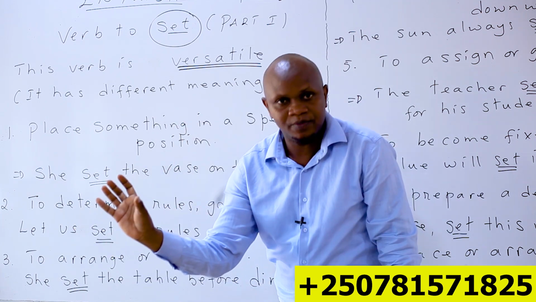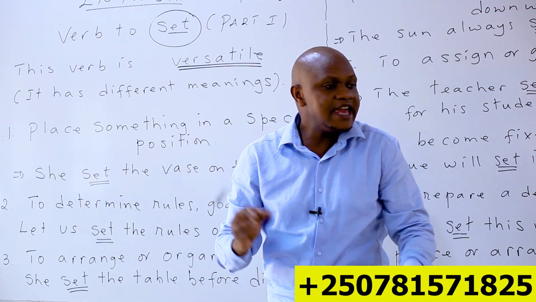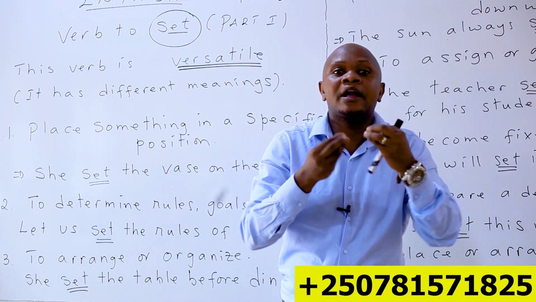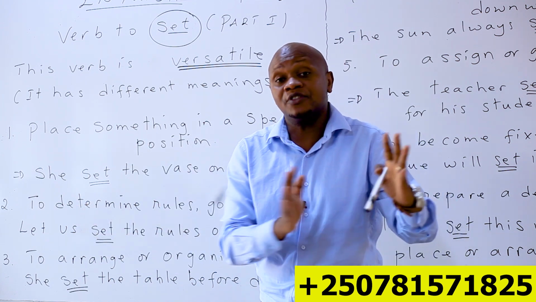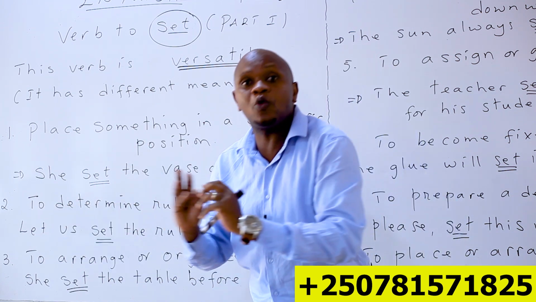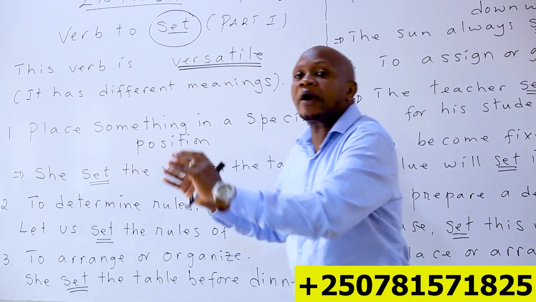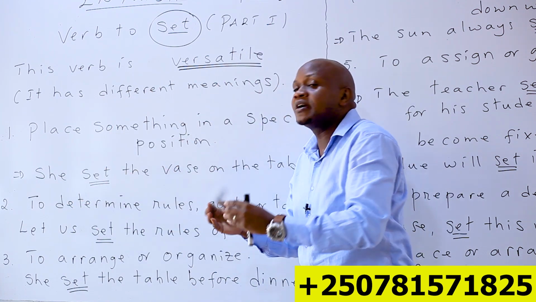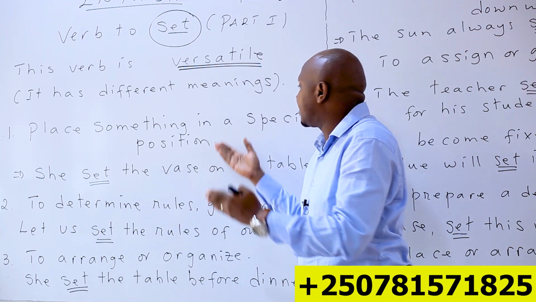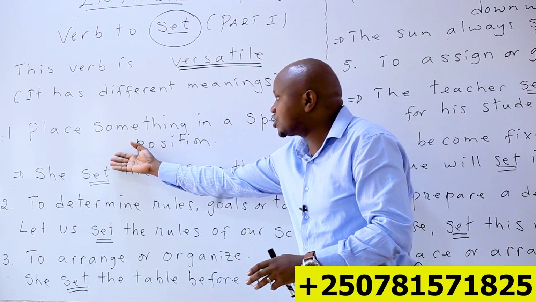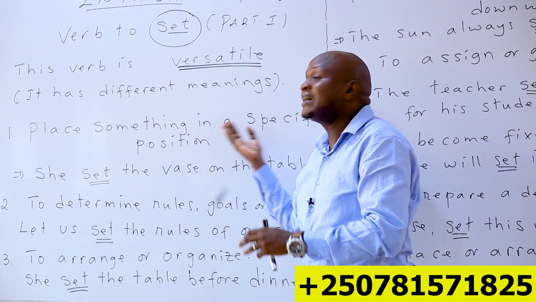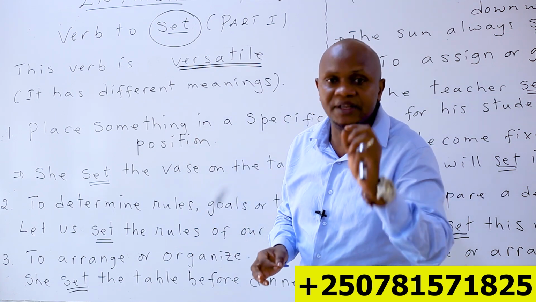Gushyira ikintu ahantu. That is to set. I am going to set cups on the table. Bivuze iki? Ngiye gushyira ibikombe ku meza. That is to set. To set is to put or arrange something in a specific position.